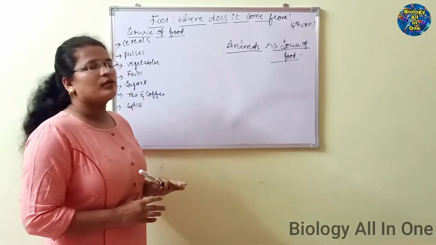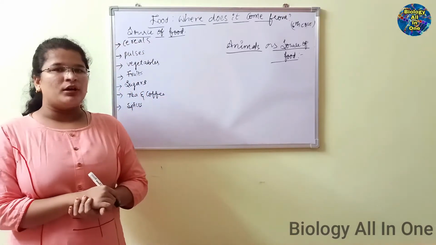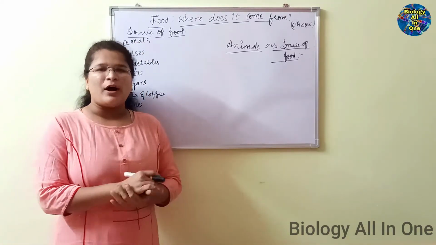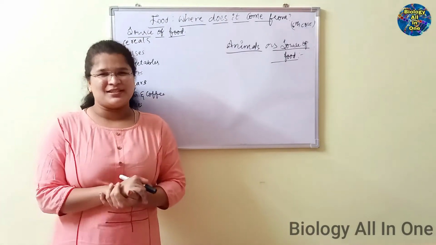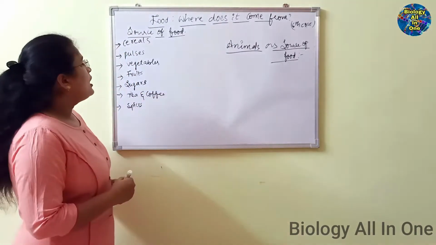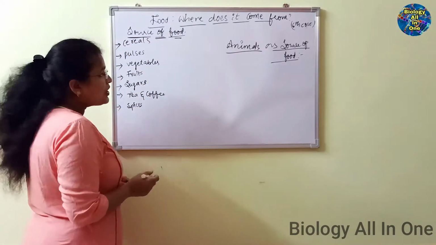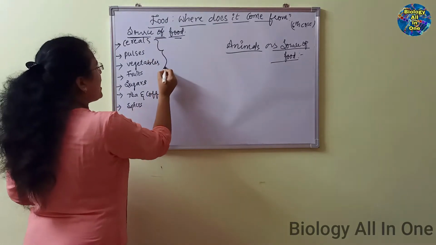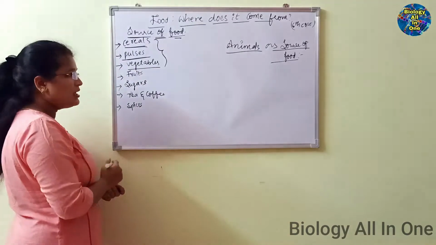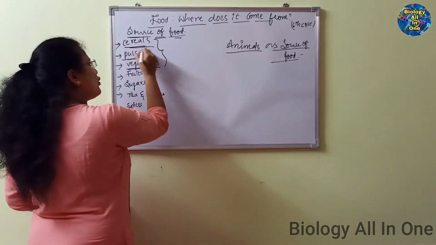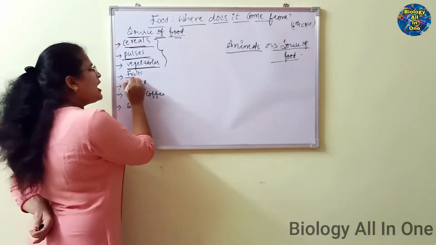Today we are discussing 6th class CBSE first unit, Food: Where Does It Come From? In this topic we have already discussed a few topics. If you have not watched them, have a look at those videos in the playlist of 6th CBSE. Here we have already discussed the sources of food, covering the three main sources of food. Now let us see fruits.